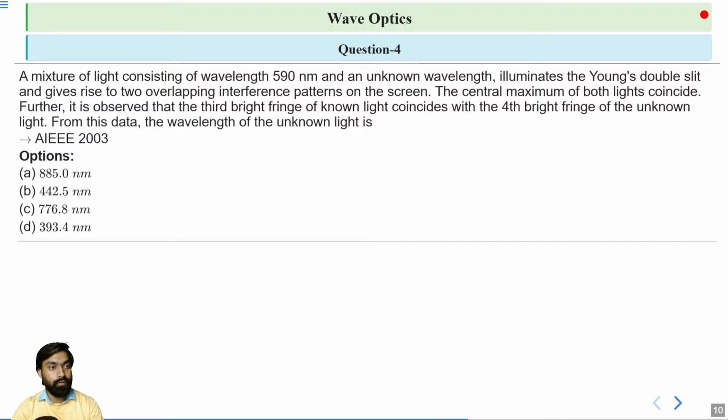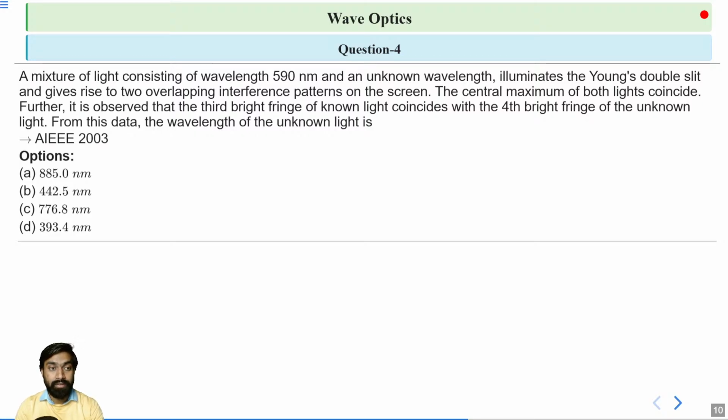A mixture of light consisting of wavelength 590 nm, that is nanometer, and an unknown wavelength illuminates the Young's double slit and gives rise to two overlapping interference patterns on the screen.